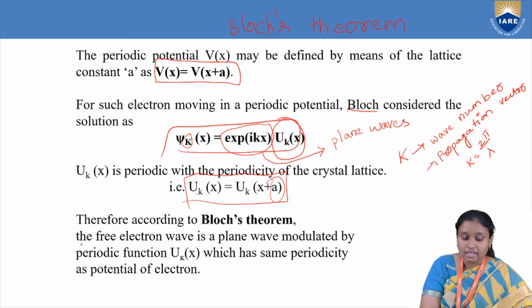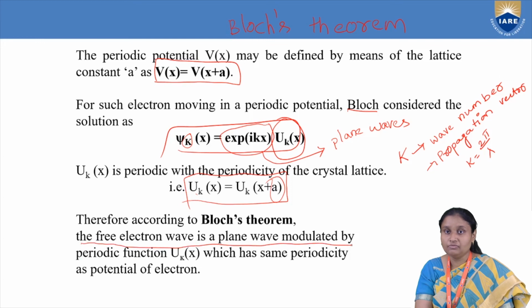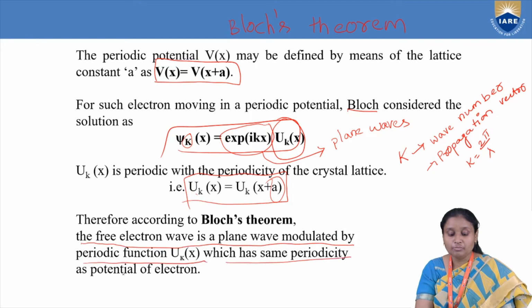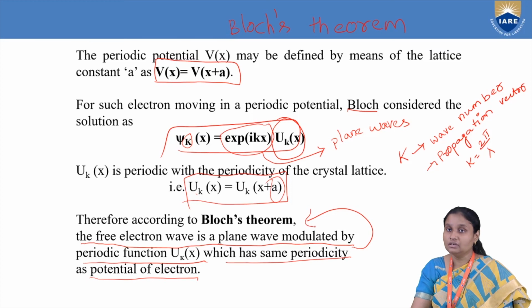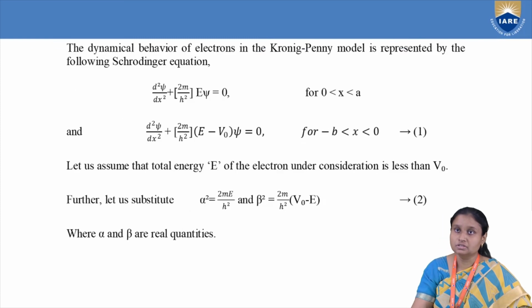So therefore, last point, the free electron wave is a plane wave modulated by one periodic function which has same periodicity as potential of electron. This is nothing but our Bloch's theorem. So Bloch has given one representation for wave function associated with electron moving in a periodic potential. So we have discussed about our wave functions.